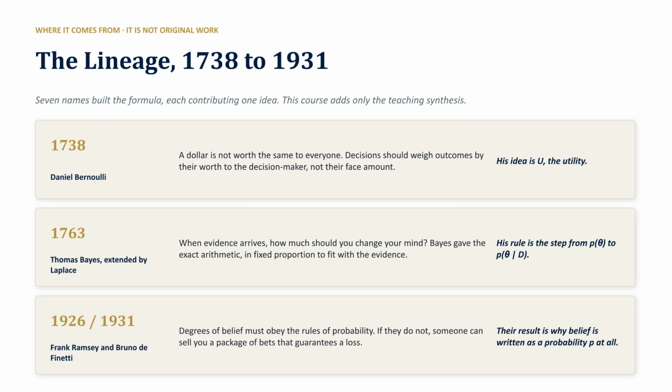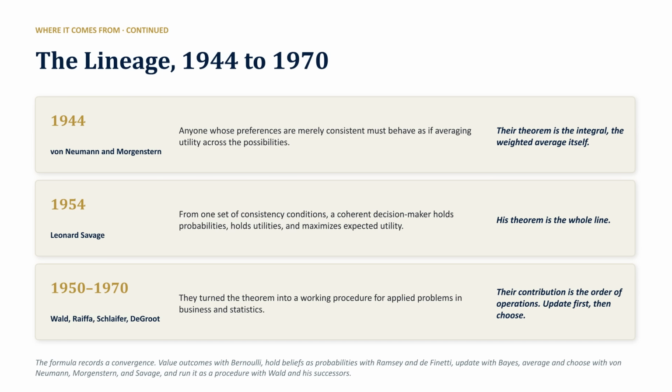The formula's lineage spans centuries. Bernoulli identified utility. Bayes and Laplace provided the arithmetic for updating beliefs. And Ramsey and De Finetti established that these beliefs must follow the rules of probability to avoid guaranteed losses. Building on this, von Neumann and Morgenstern proved that consistency requires maximizing utility, while Savage confirmed the whole formula. Wald and his successors then refined this into a practical business procedure. Update your beliefs, then choose your action.